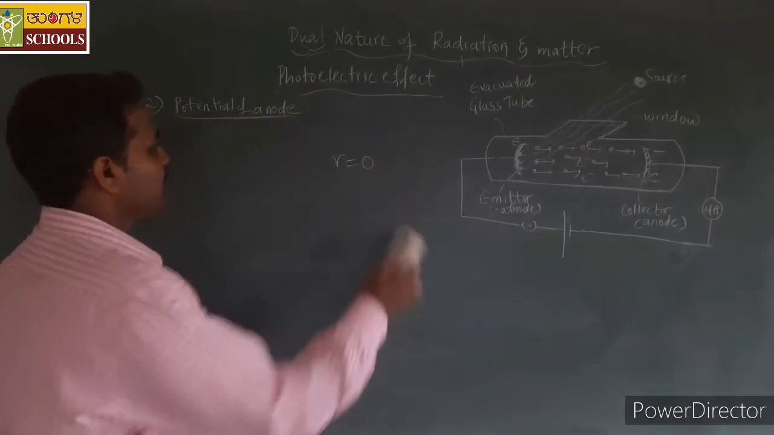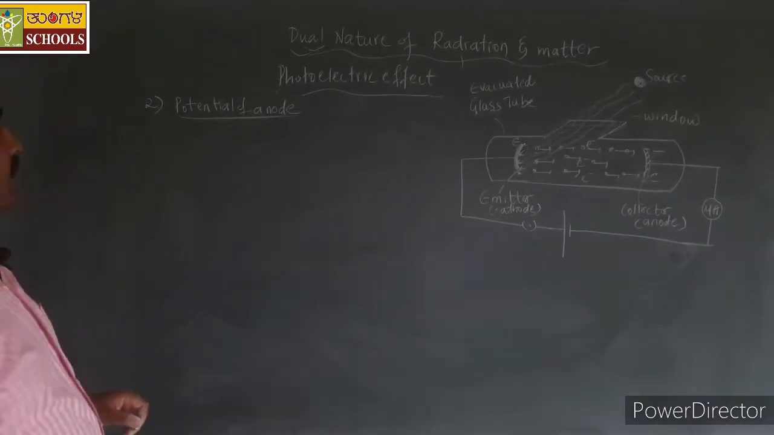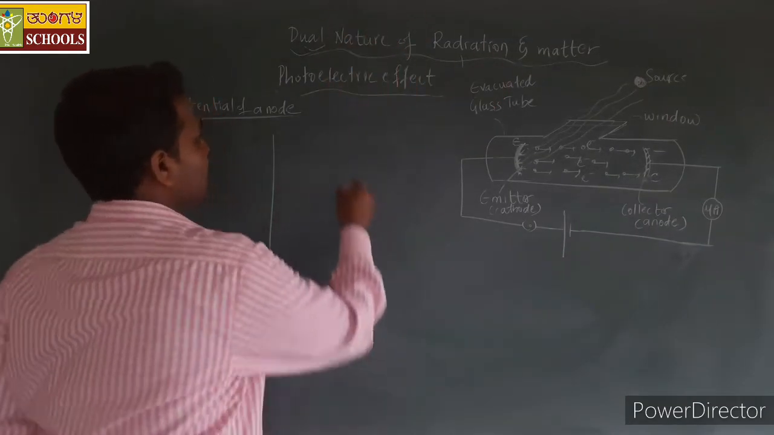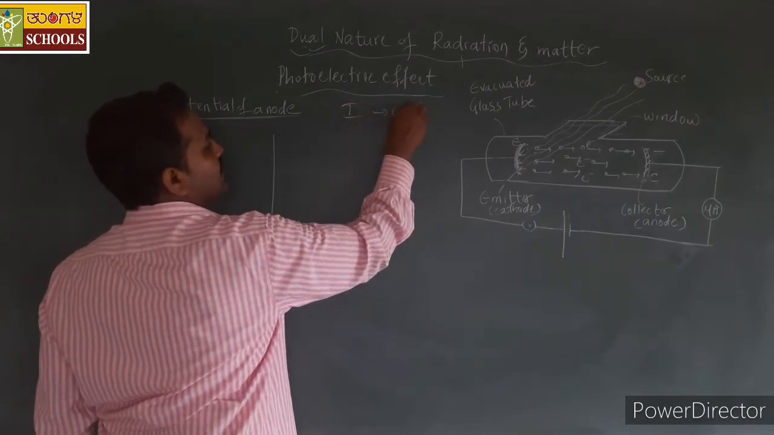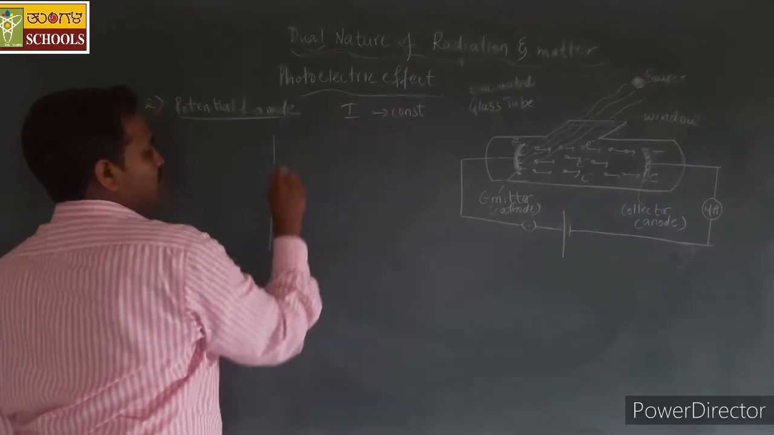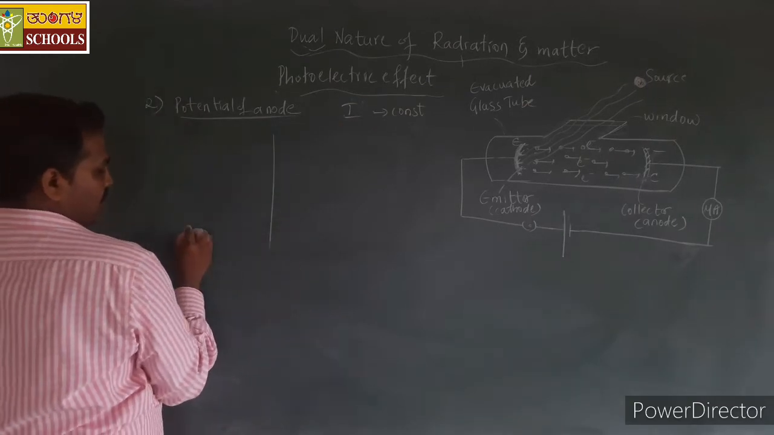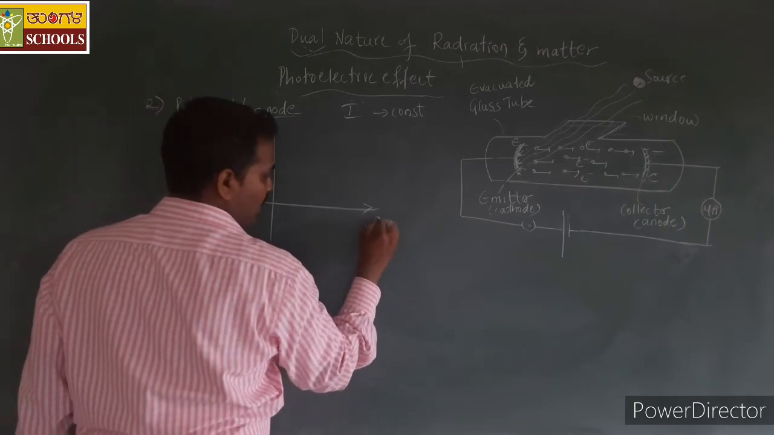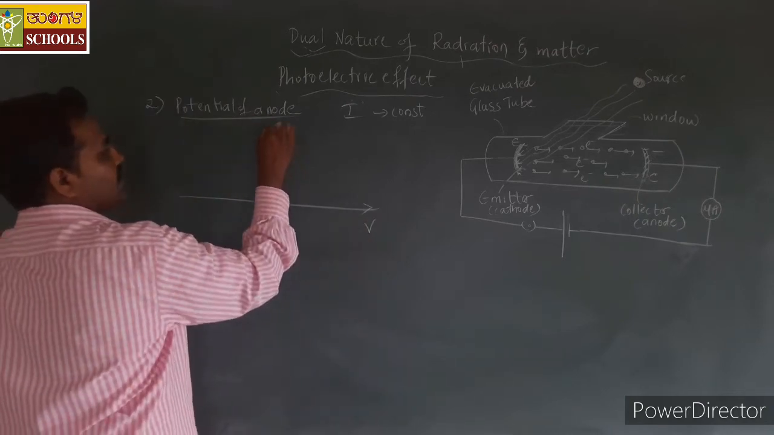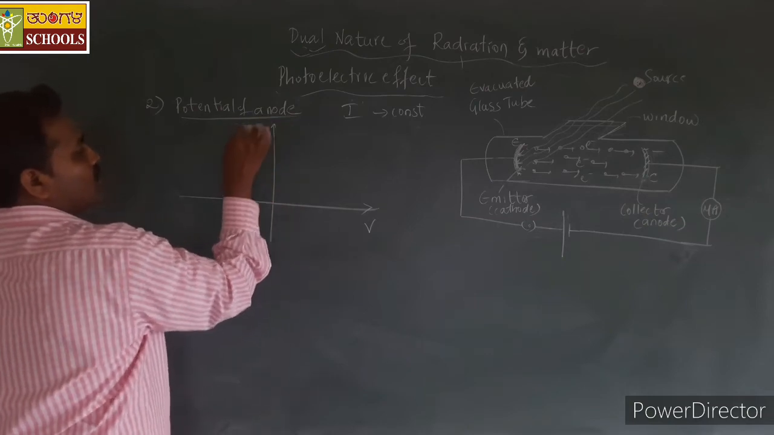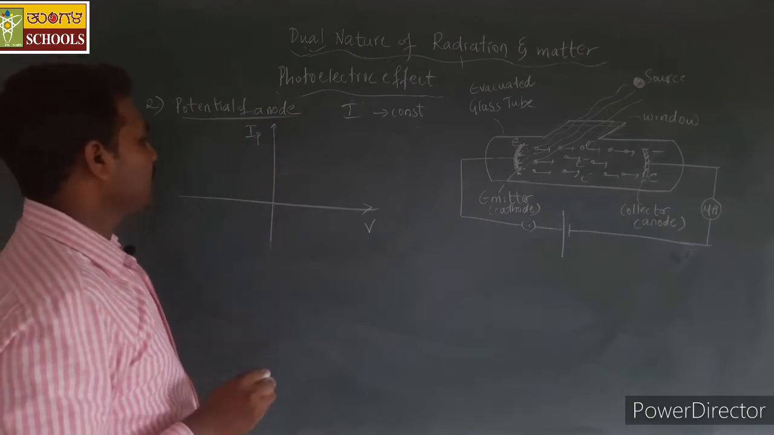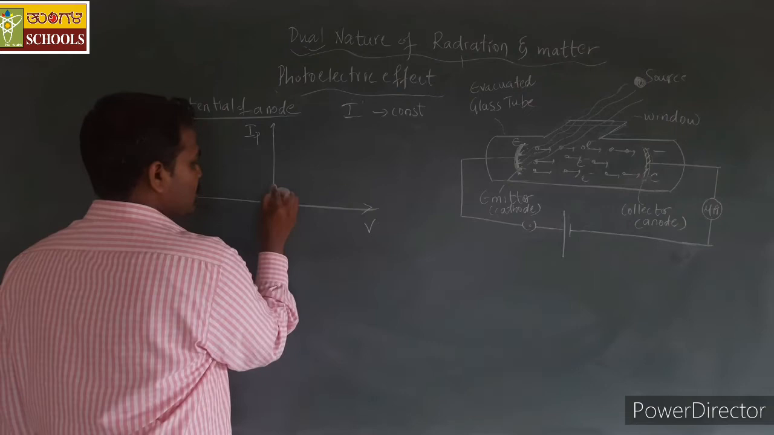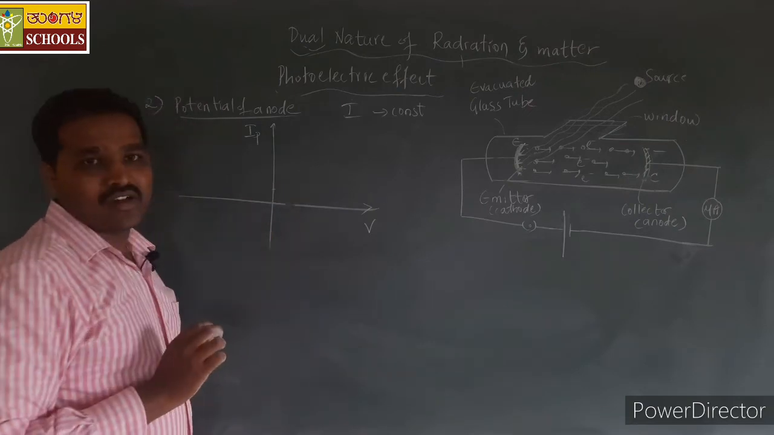Let me consider the intensity of the light radiation constant. Along the x axis I will plot the potential, and along the y axis we shall plot the photoelectric current. See here, when the collector plate potential is equal to 0, we have some finite value of current.